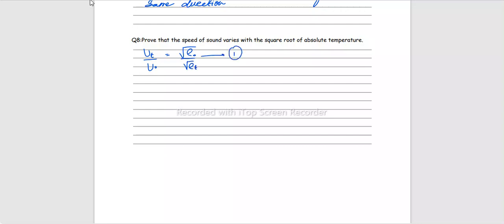Let's just label it as equation 1, and we know जब हम generally gases की बात करें, because these equations were derived for air, right? Generally जब हम gases की बात करते हैं या बल्कि किसी भी medium की बात करें, हमें पता है medium particle with the change of temperature, जो medium है, it experiences expansion, right?